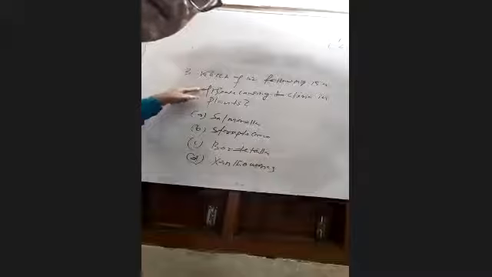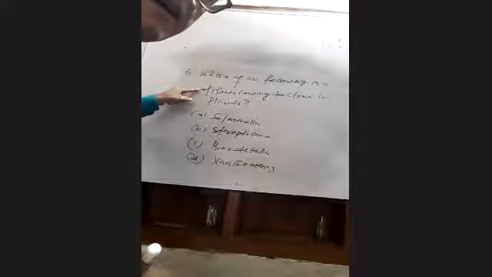Sir, Xanthomonas. Option D. Yes, Xanthomonas. Brilliant answer.